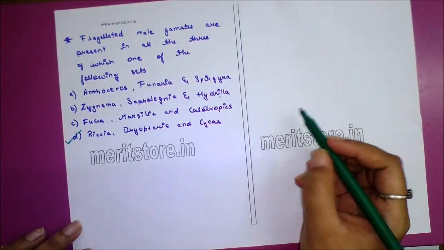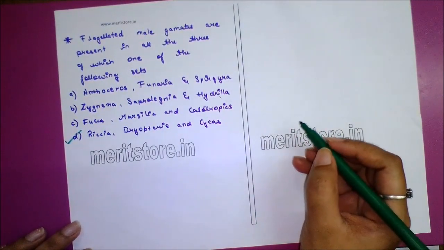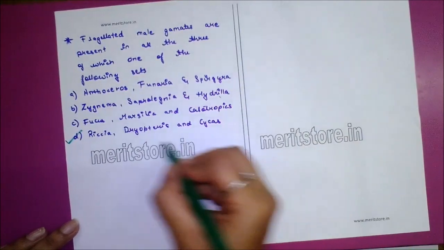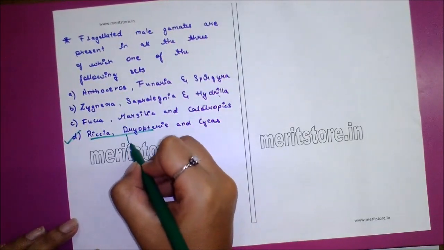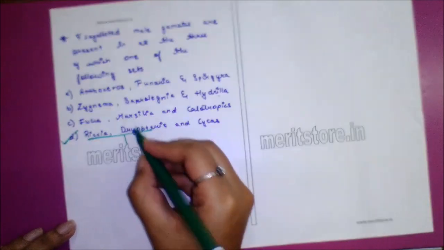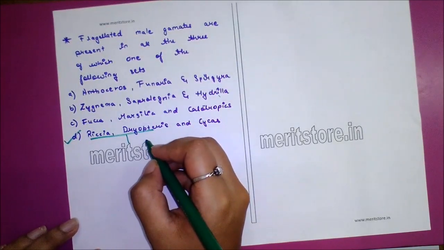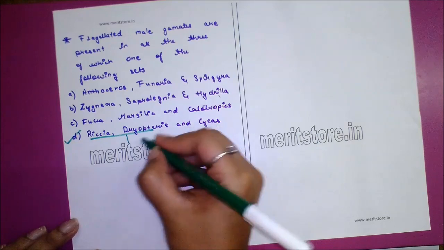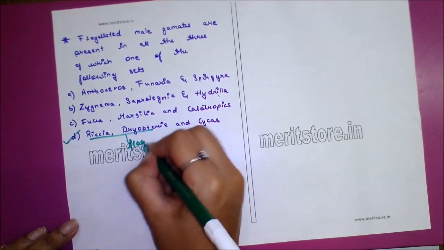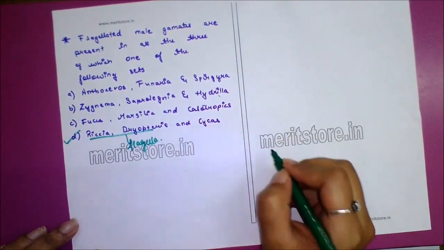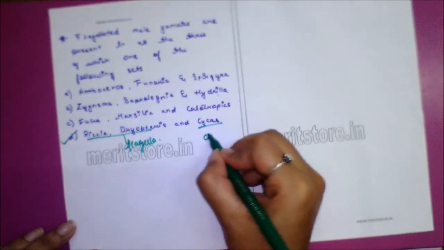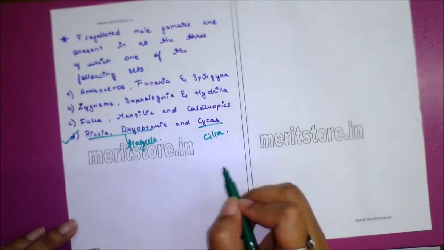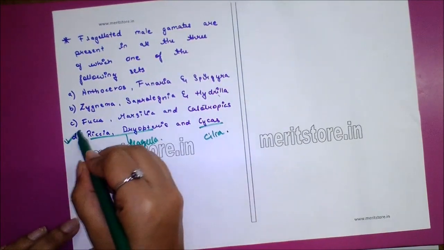The male gametes of Riccia and Dryopteris have flagella, while the male gametes of Cycas have cilia. So answer is option D.